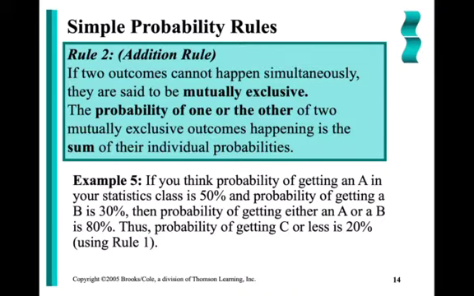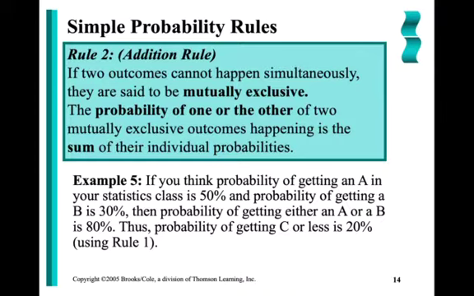Let's start by discussing mutually exclusive first. If I roll my die, can I roll both a 4 and a 5 at the same time? No, of course not. The die is either going to have one number or the other number. But can I roll my die and roll either a 4 or an even at the same time?